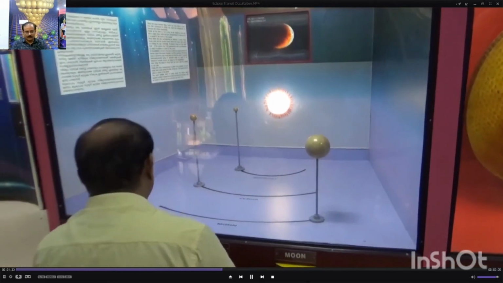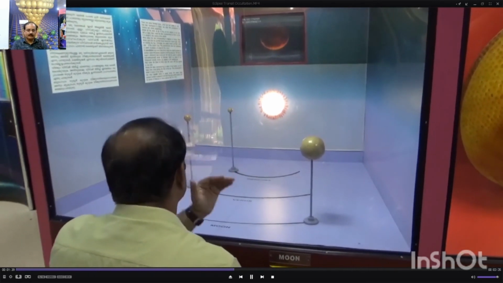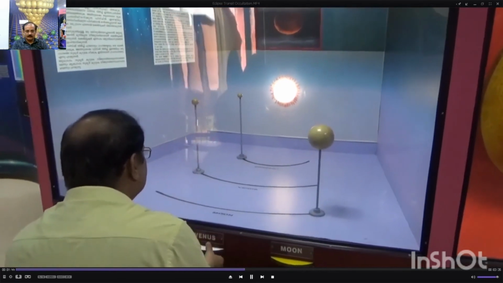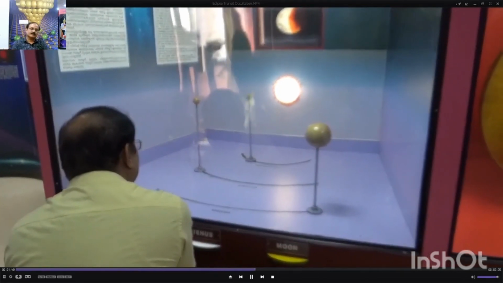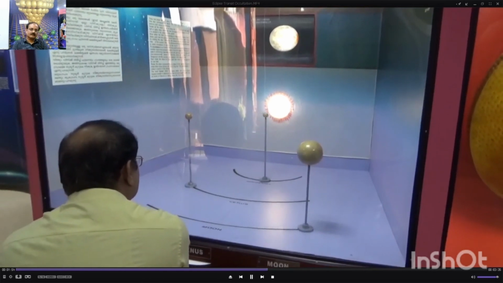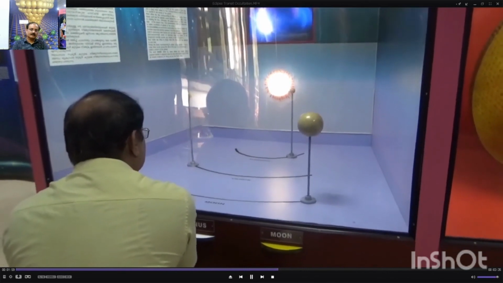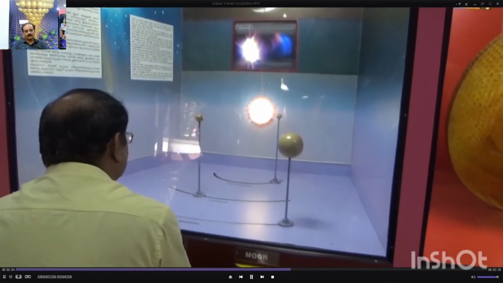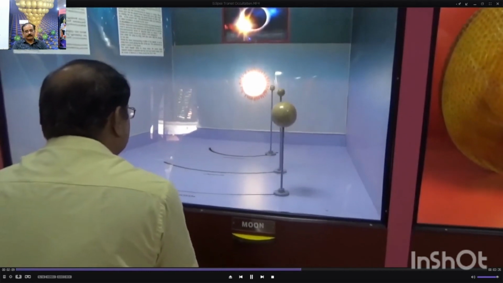Similarly, transits are phenomena when Mercury or Venus crosses the photosphere, the visible sphere of the Sun. So how do we see this? We see that a Mercury transit occurs when Mercury, as it moves in its orbit, passes in between Earth and the Sun, and crosses the photosphere of the Sun. We call it a transit. Similarly, when Venus crosses, we say it is a Venus transit of the Sun. So these are the phenomena of transit.